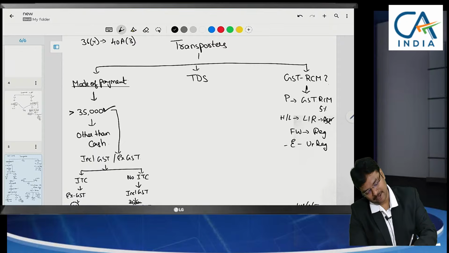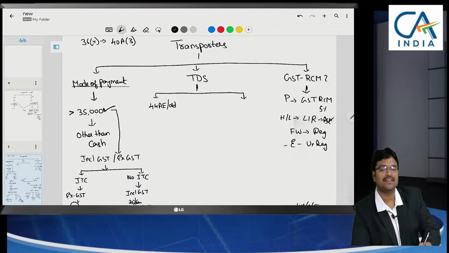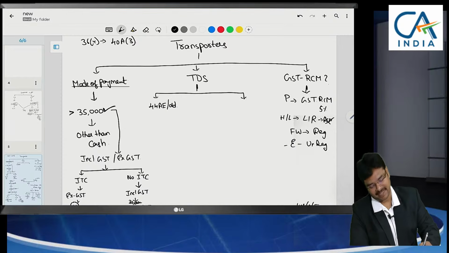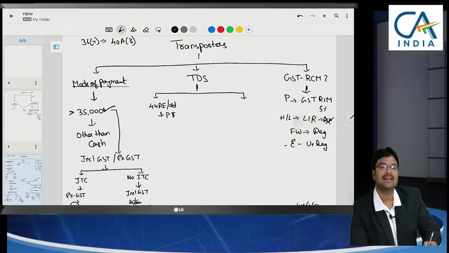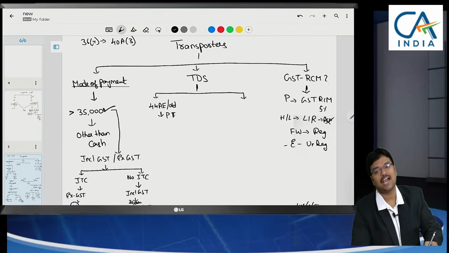And now coming to the aspect of TDS. If the transporter is opting section 44AE of the old provision, now it is section 58, which will be dealt with later. So if he is opting section 44AE of the Income Tax Act, he is opting presumptive taxation. For heavy goods vehicle, 1000 per ton income they have to offer.